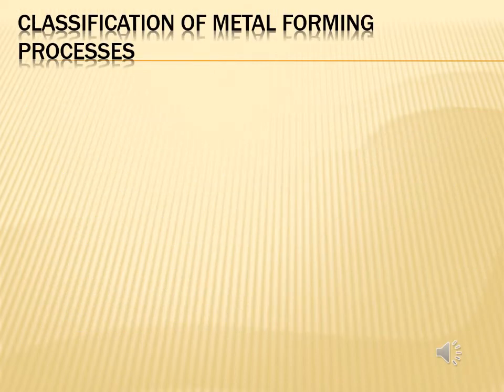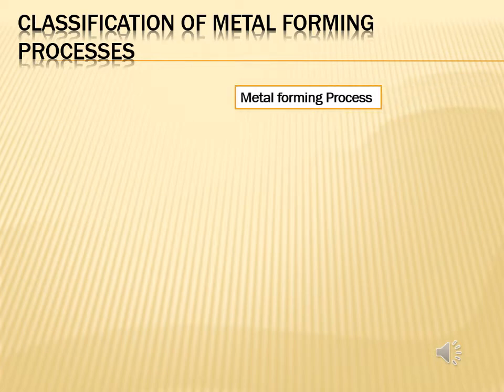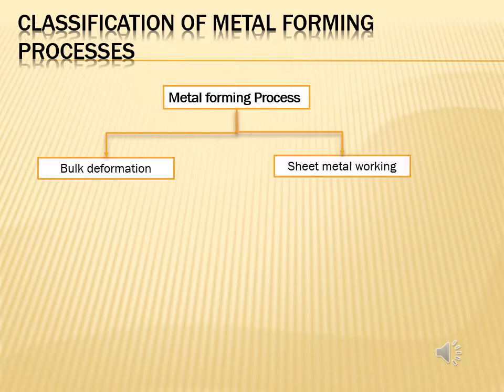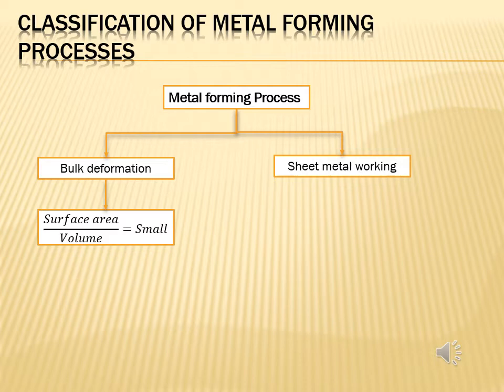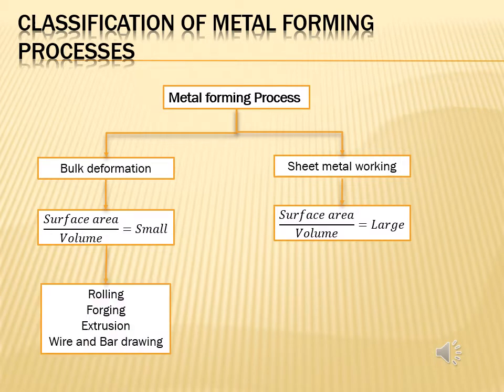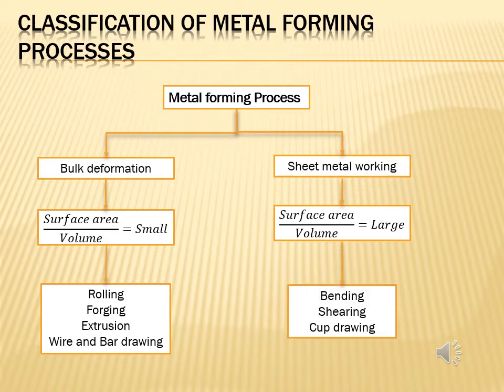Classification of metal forming processes. Metal forming processes are classified into two categories: bulk deformation and sheet metalworking. In bulk deformation, the ratio of surface area to volume is relatively small, whereas in sheet metalworking, the ratio of surface area to volume is relatively large. Some examples of bulk deformation processes are rolling, forging, extrusion, wire and bar drawing. Some examples of sheet metalworking processes are bending, shearing and cup drawing.